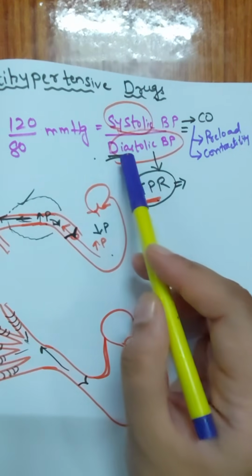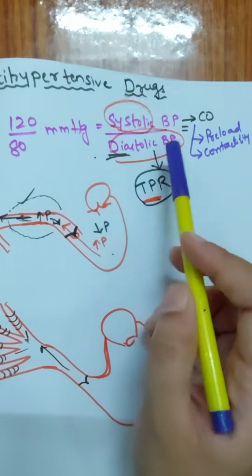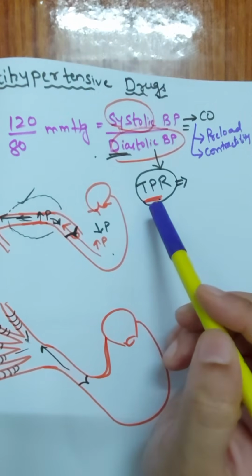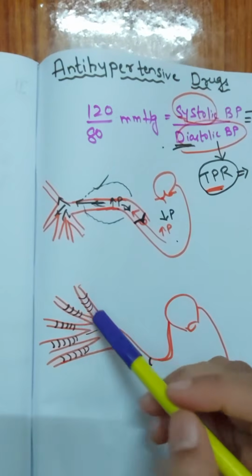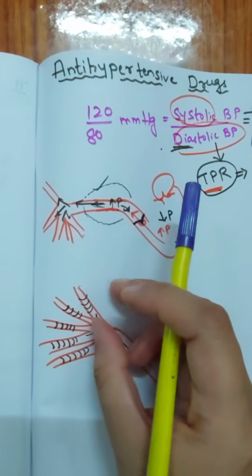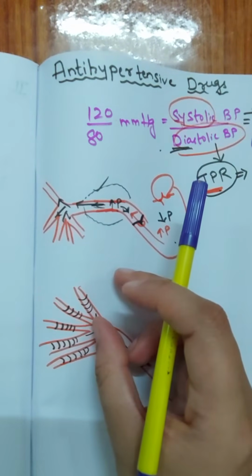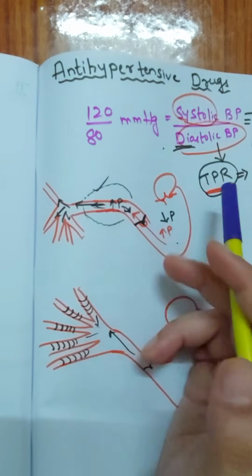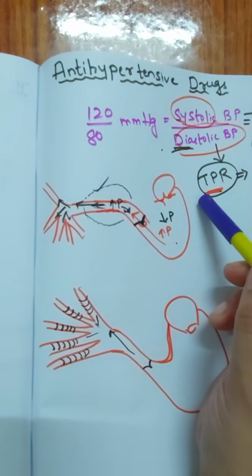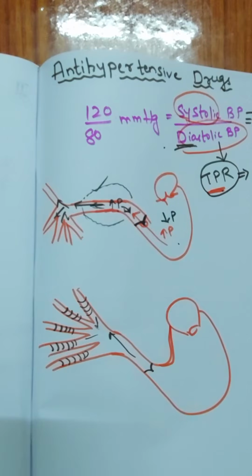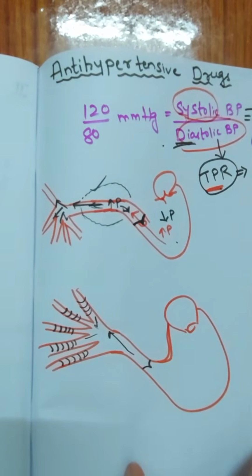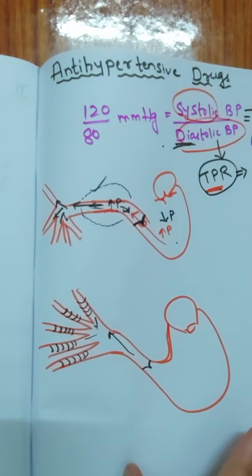Okay, similarly, if you want to treat diastolic blood pressure, what do we need to do? We need to reduce the total peripheral resistance. How? By causing dilation of the arteries, by giving arteriolar dilators like calcium channel blockers or any such kind of drugs. We can reduce the total peripheral resistance and thereby treat the diastolic blood pressure. Okay, so this is about the basic ideology regarding antihypertensive drugs. Next, very quickly we shall check out various drugs that can be used in the treatment of hypertension.